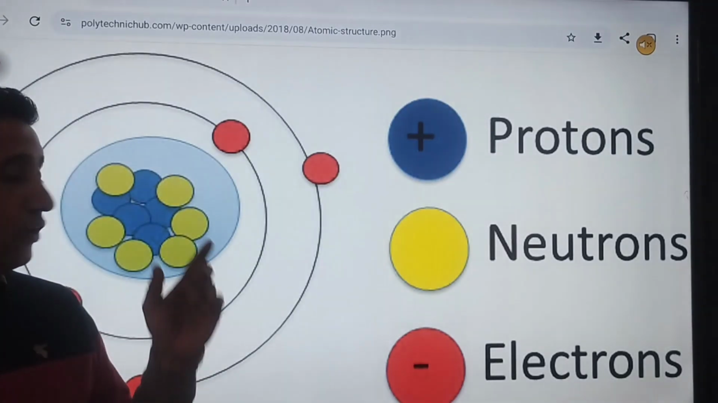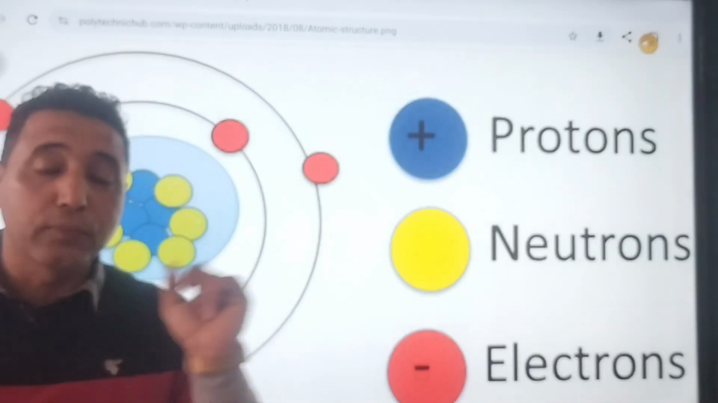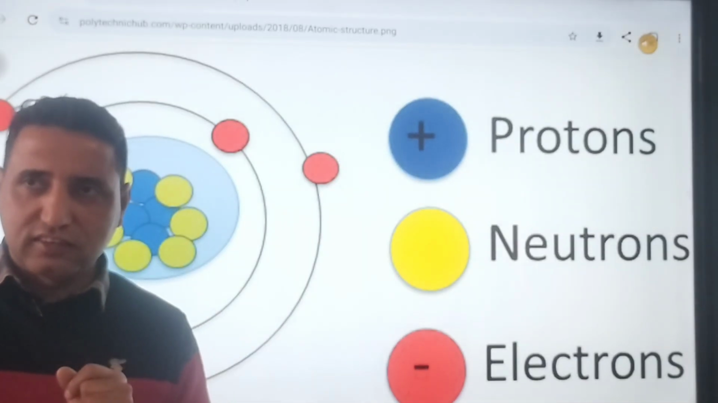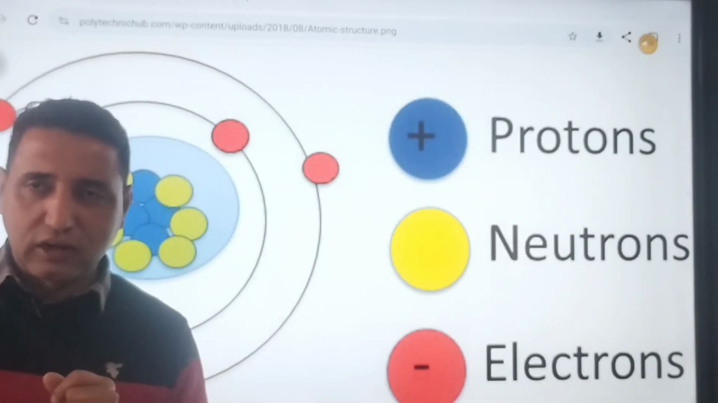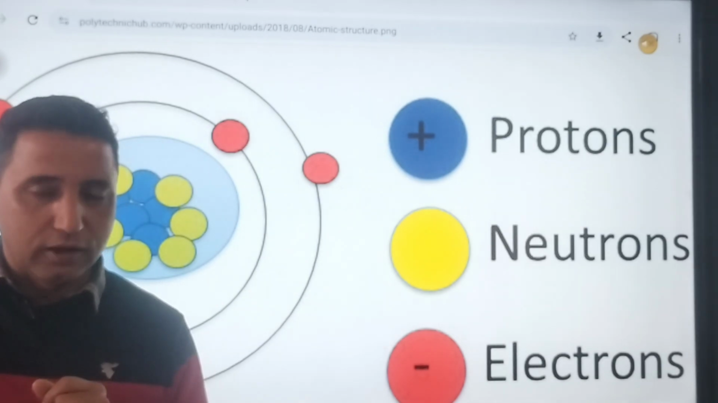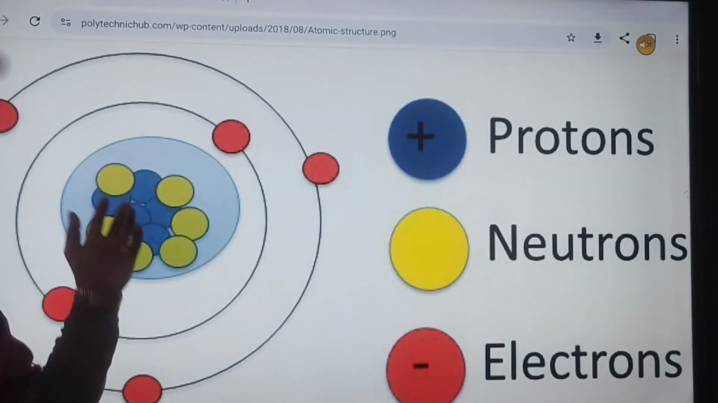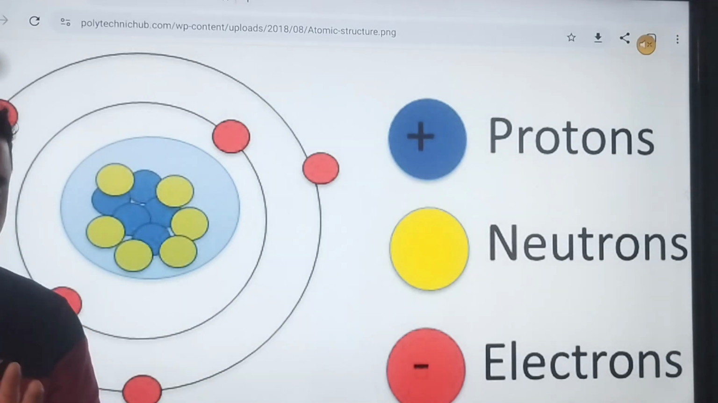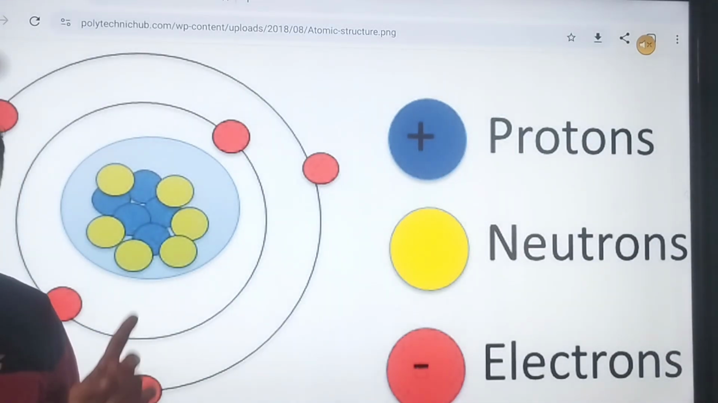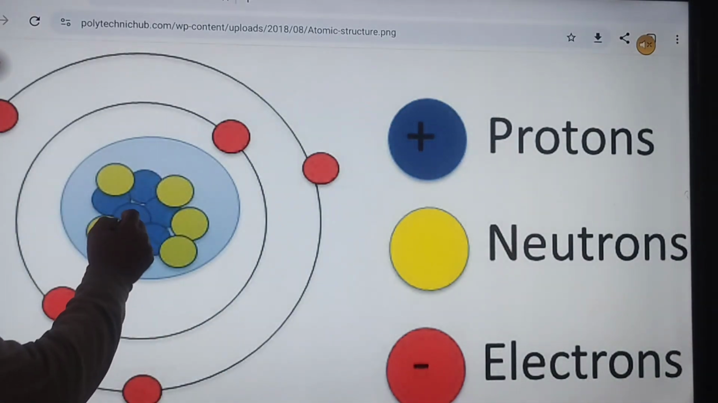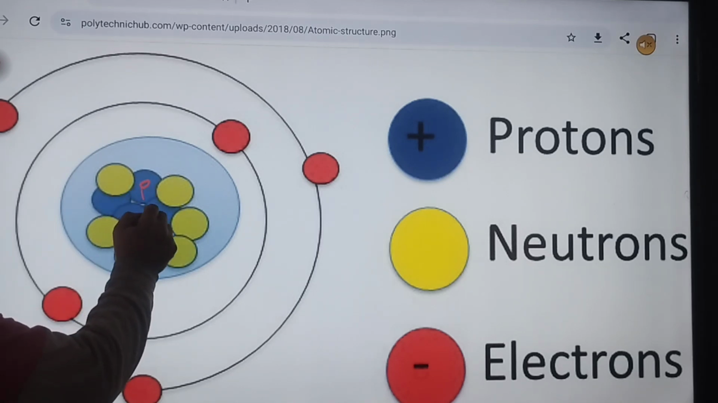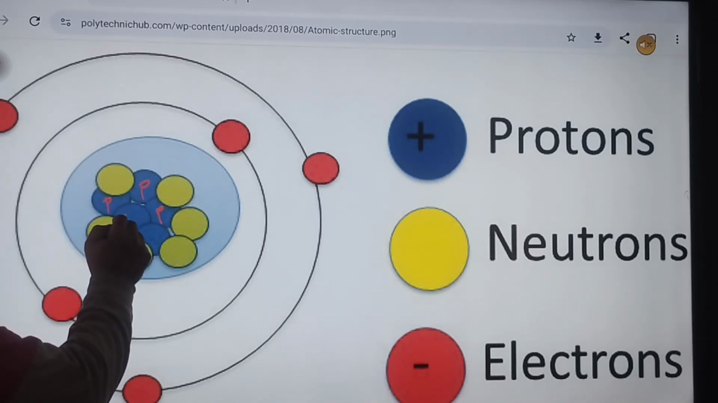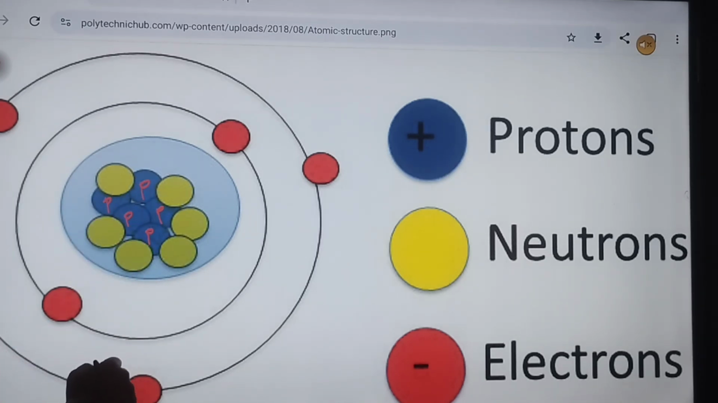Okay, inside the nucleus, there are subatomic particles. Like that, inside a brick, what are bricks made up of? Dust, soil, and mud. Like that, inside the atom, there are three subatomic particles. One is called the proton. These are protons, the blue ones you can see.